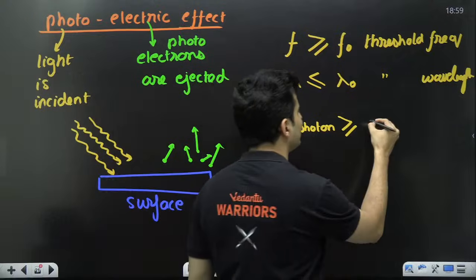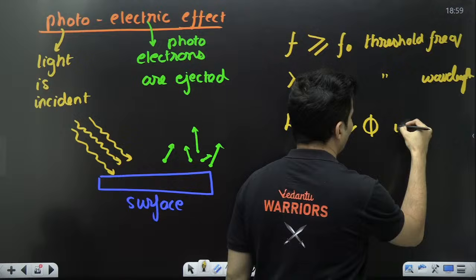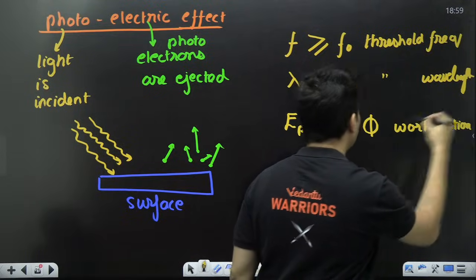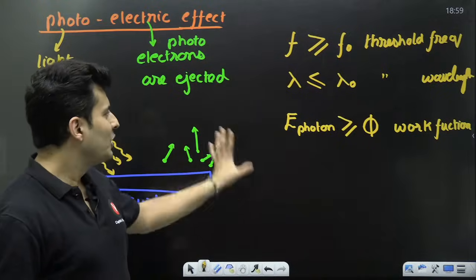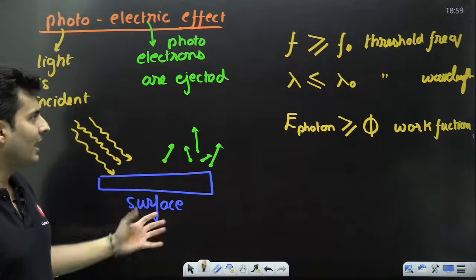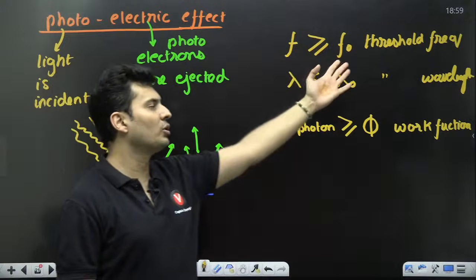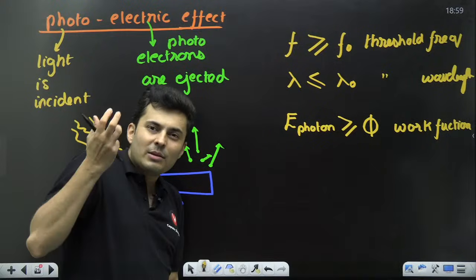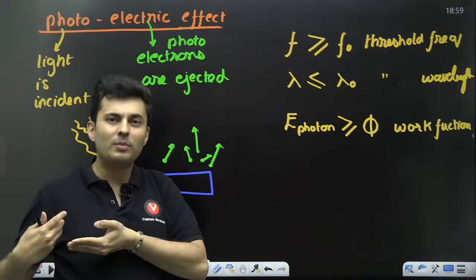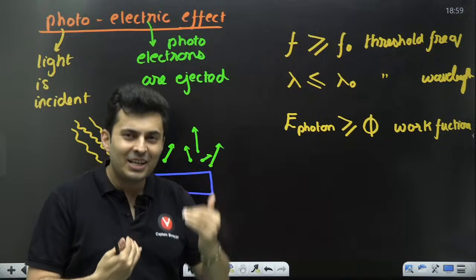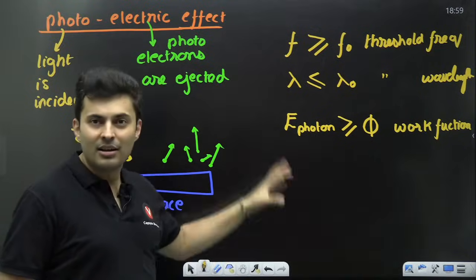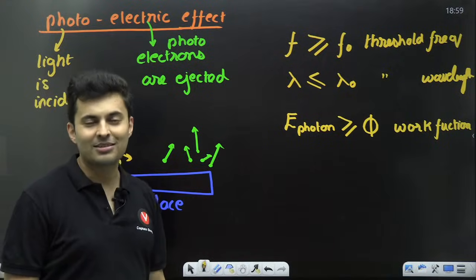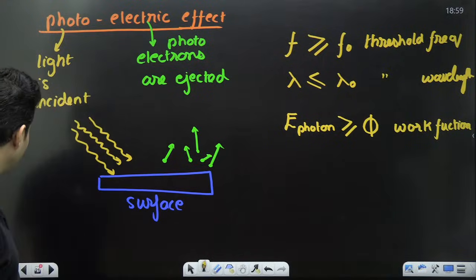So that minimum energy, which is phi, is also called the work function. That's the minimum energy required. Without that, you will not see the photoelectric effect happening, or the frequency should be more than the threshold frequency. And because energy is inversely proportional to the wavelength, the wavelength should be small so that the frequency is high, so that the energy is high. That's the criteria for the photoelectric effect to occur. Keep this in mind. I hope till this point everything is clear.